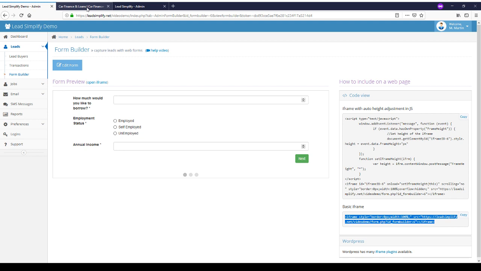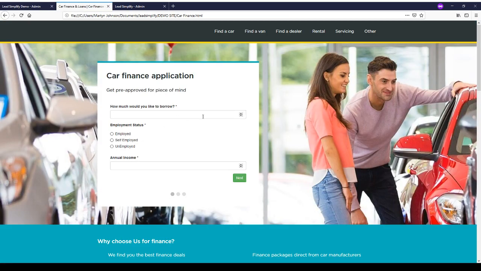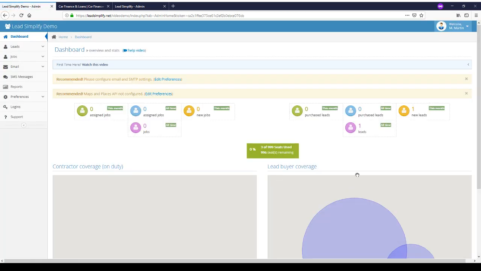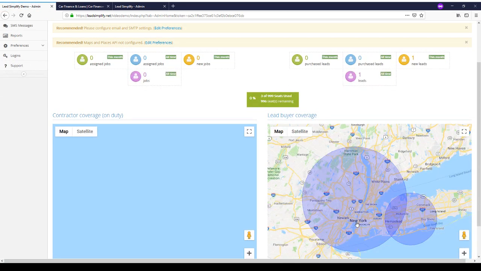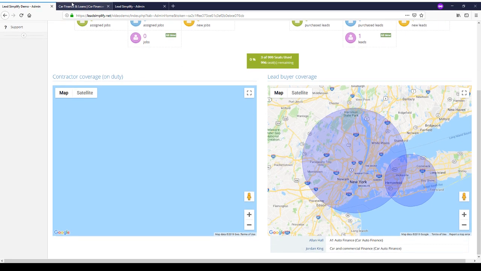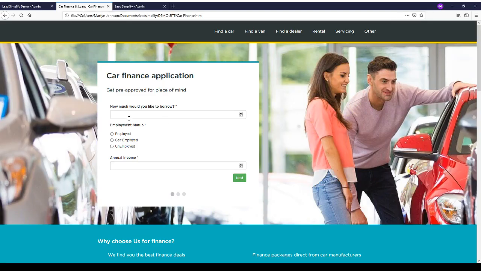So let's jump into this Auto Finance form and let's submit a lead. We can see in our dashboard that we've got coverage in New Jersey, New York. What we'll do is we'll submit a lead to the system via this form, and I'm going to choose a location in New Jersey.